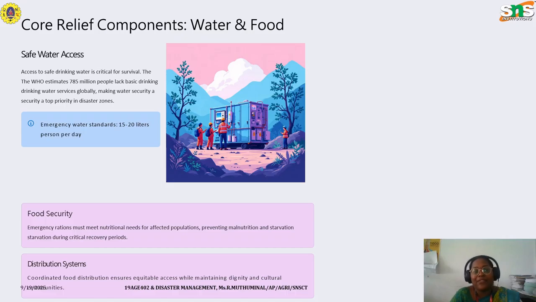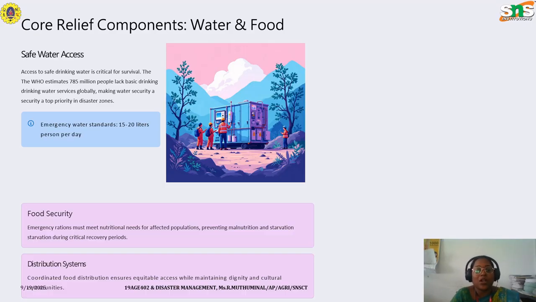So the core relief components are water and food. Safe water access could be given through safe drinking water from the basic drinking systems that are available in and around. WHO estimates 785 million people lack basic drinking water systems globally, making water security a top priority in disaster zones.